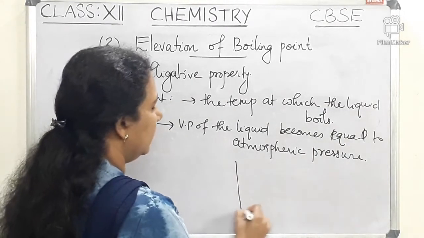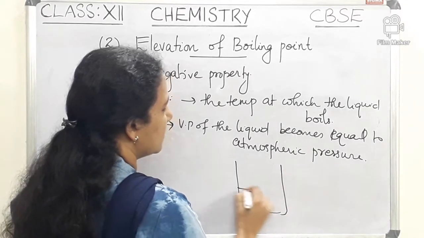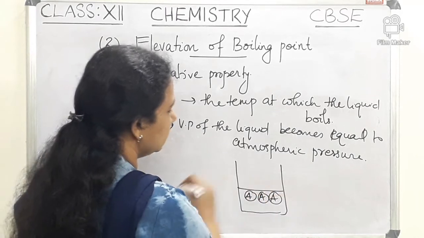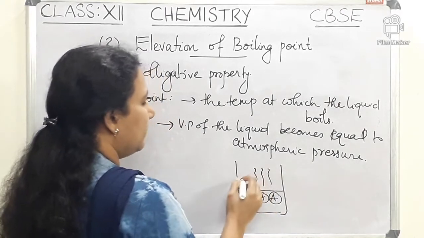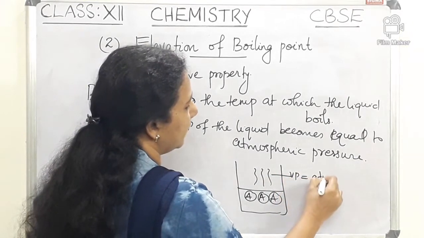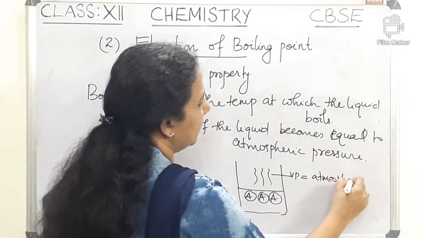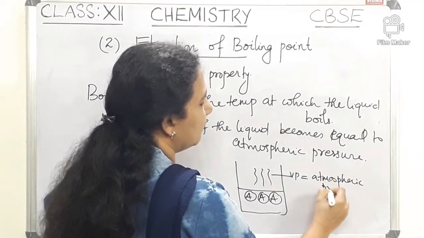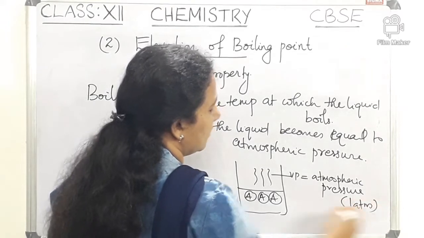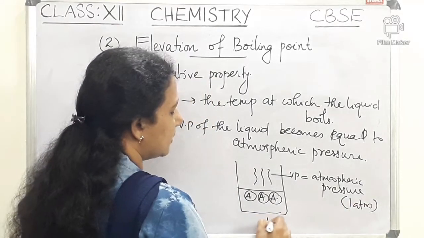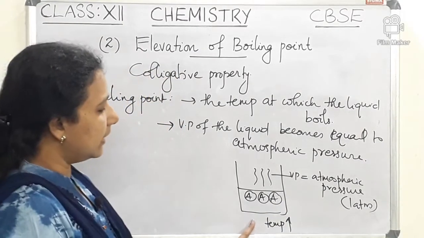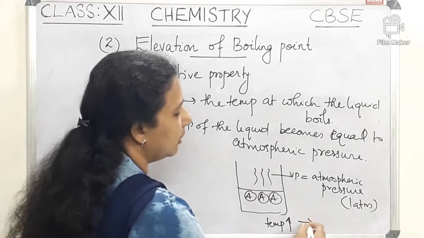If we have a liquid in this container, a pure solvent A, it will have some vapor pressure. If this vapor pressure is equal to atmospheric pressure, maybe 1 atmosphere, then that temperature gives the boiling point of that liquid.